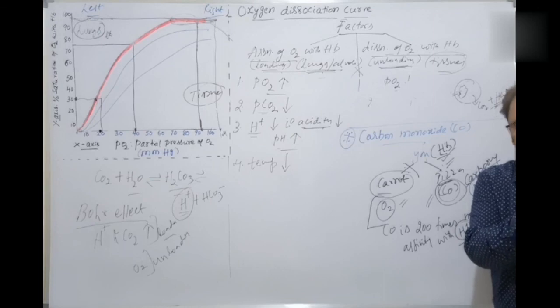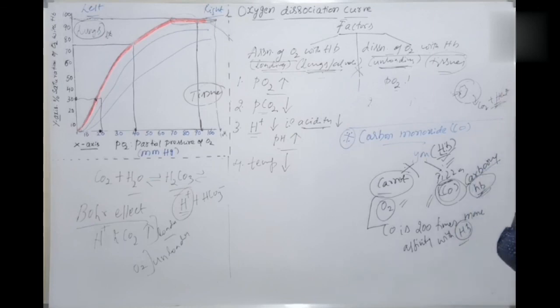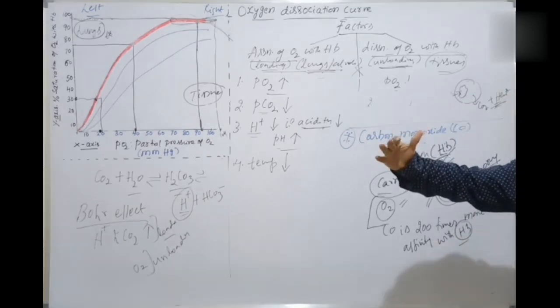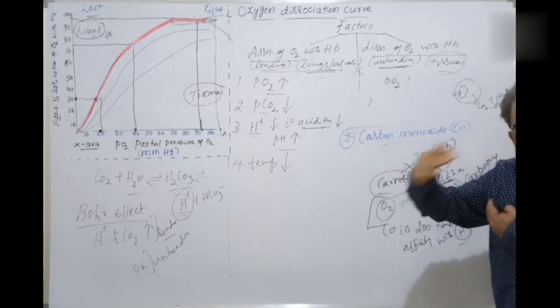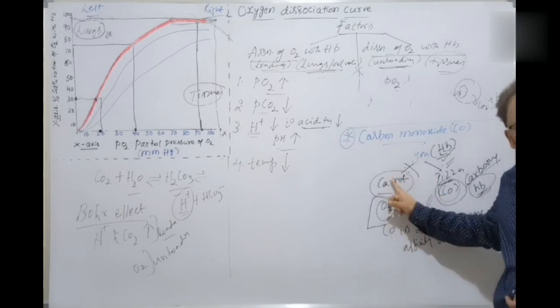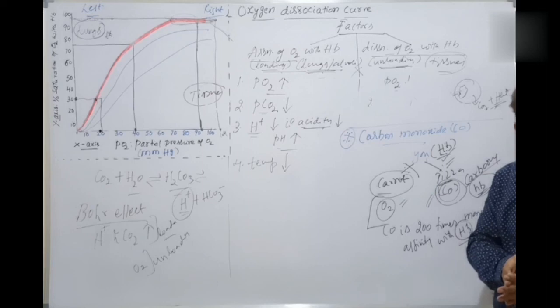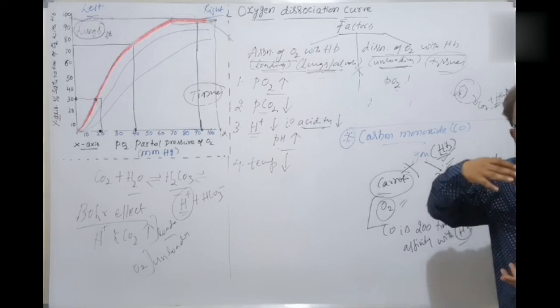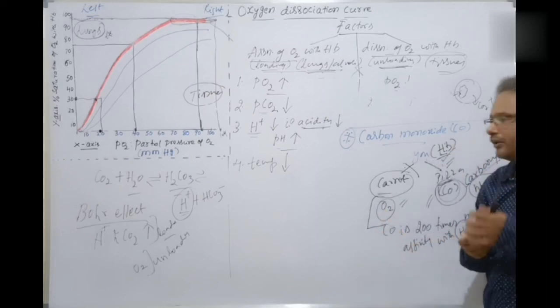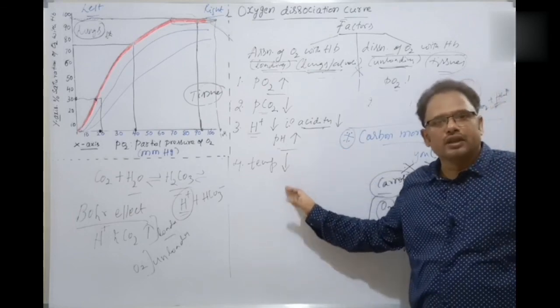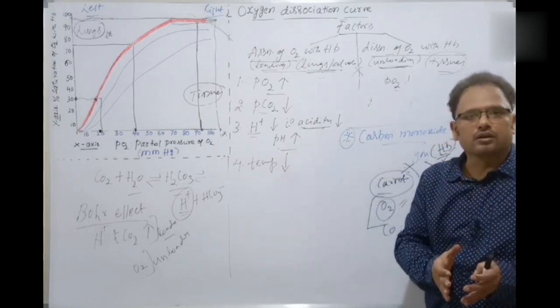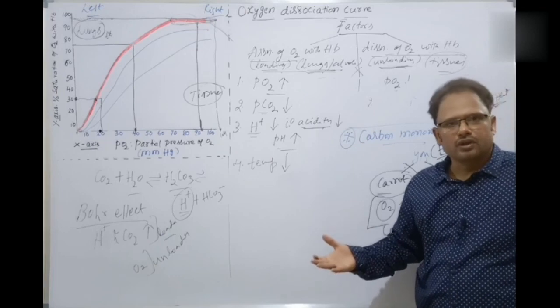The hemoglobin is there as it is. But oxygen must be unloaded. Only then is oxygen delivered to the cells for metabolism. But here it is not unloaded; it is still associated. Then oxygen is not supplied, and if oxygen is not supplied to the cells, there is no metabolism. The metabolism is hampered. It leads to death.